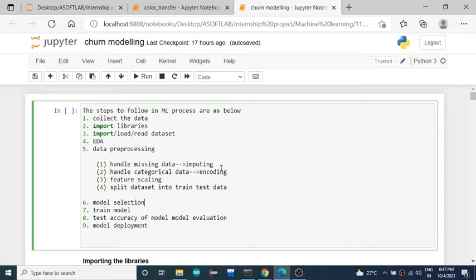Next, you are going to import the libraries. What are the basic libraries you need to solve the problem? In any machine learning algorithm, what are the basic libraries you have studied, you have come across? Which libraries did you study?